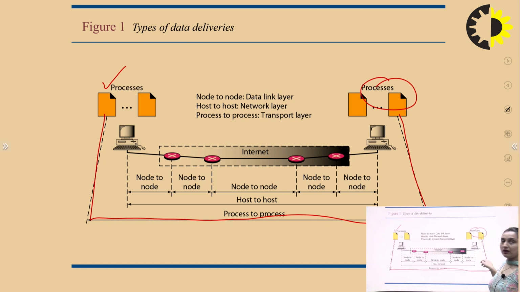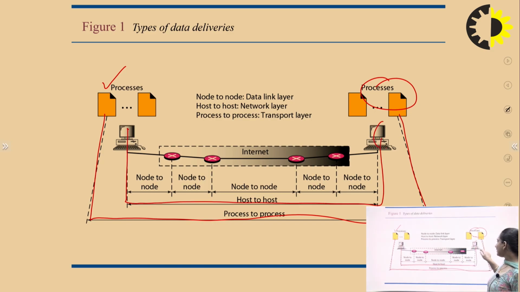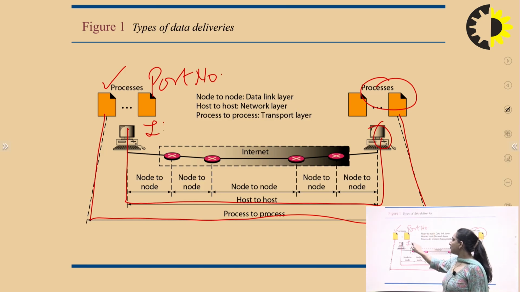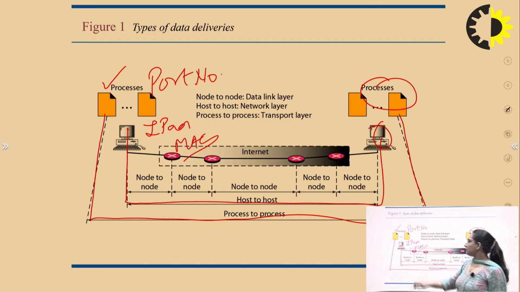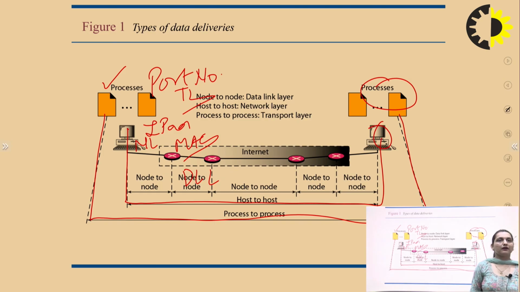With host-to-host delivery, there is a source host and a destination host, and any process running on them runs on a port number. Here we have a port number, here an IP address, and here a MAC address. The data link layer takes care of the MAC address, the network layer takes care of the IP address, and the transport layer takes care of the port number.